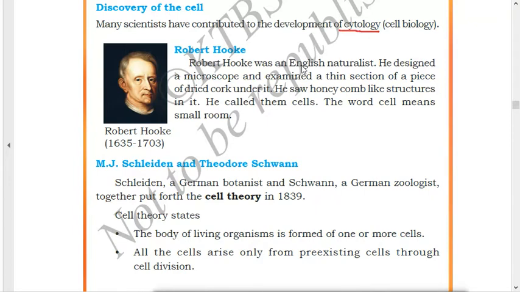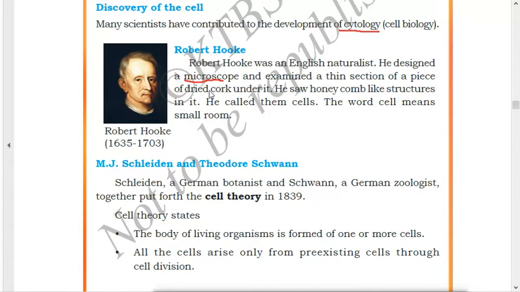Next, Robert Hooke. Robert Hooke was an English naturalist. He designed a microscope and examined a thin section of a piece of dried cork under it. What did he do? He made a microscope. Through the eyes we cannot see the cells. The structure of a cell cannot be seen with the eyes because they are very small. Only through a microscope can a person see the structure of a cell.